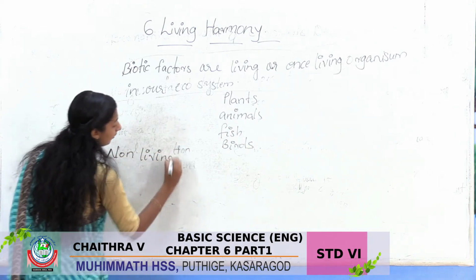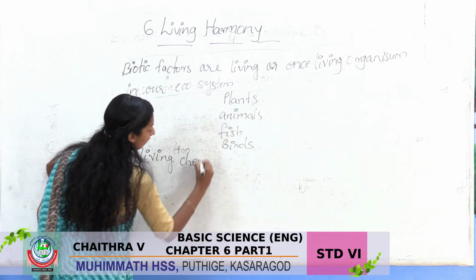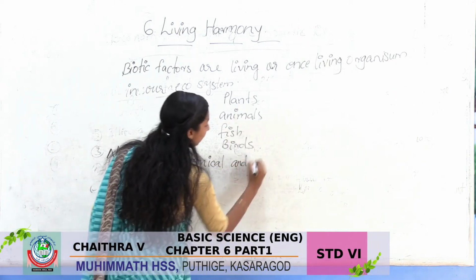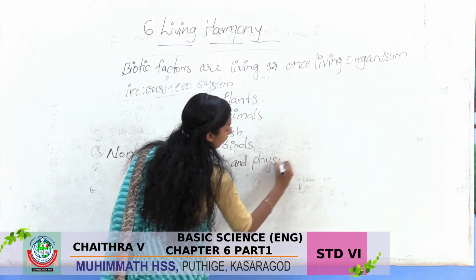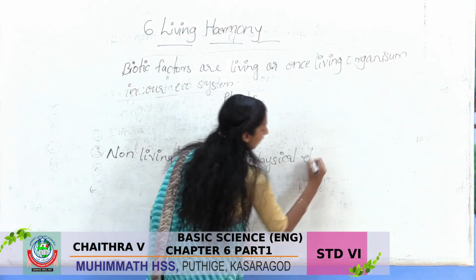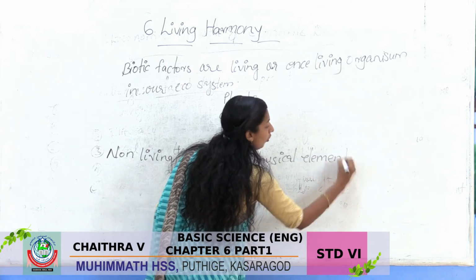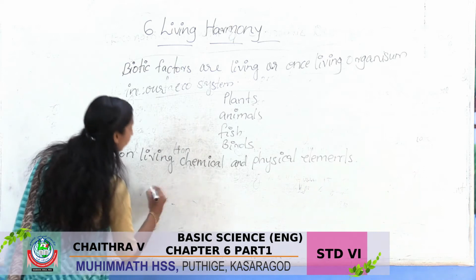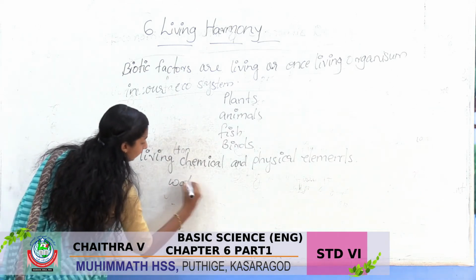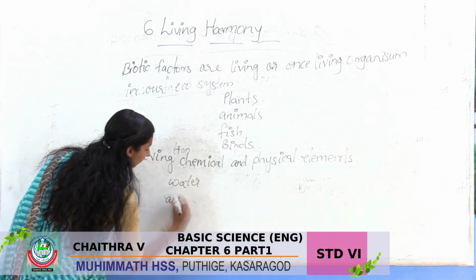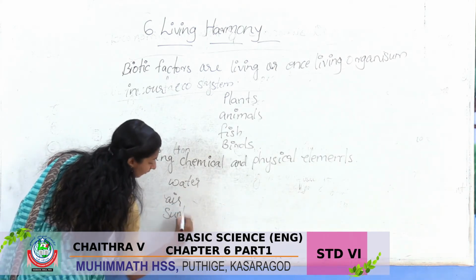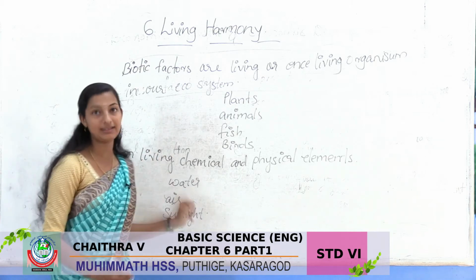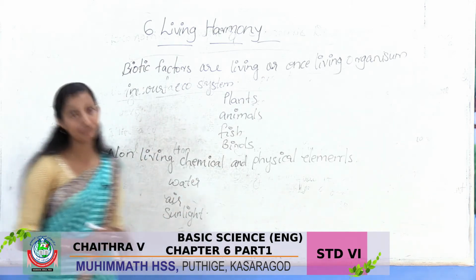What are the examples for abiotic factors? We already said water, air, sunlight, temperature, minerals. These are the examples for abiotic factors.